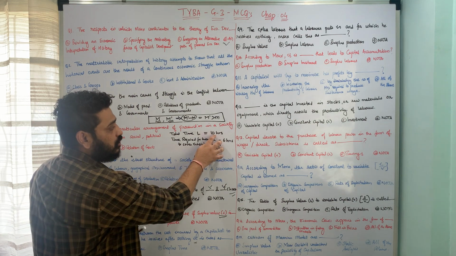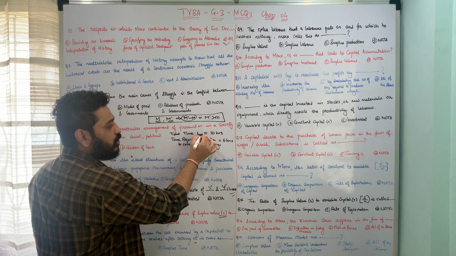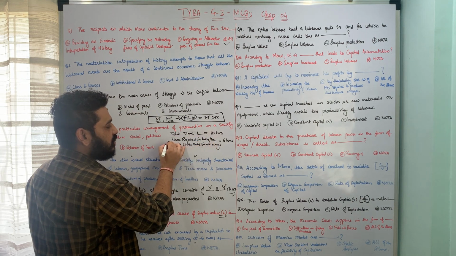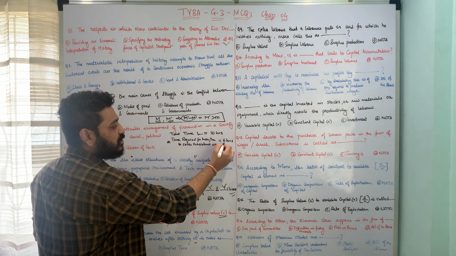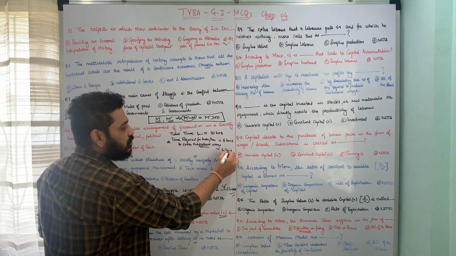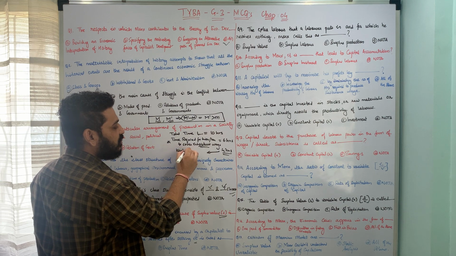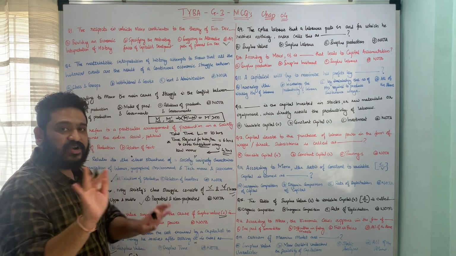Now if you take the difference of the two, that means the total hours the labor is working and the time required to cover up his subsistence wage, the difference is 4 hours. So for 4 hours, technically according to Karl Marx, the labor is not getting paid anything.